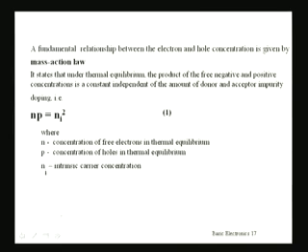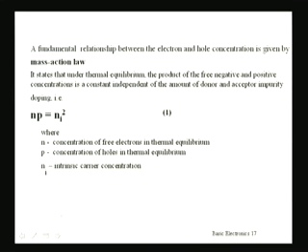Now, we will be discussing a very fundamental and very important law which gives the relationship between electron and hole concentration, and that is known as mass action law. Now, what is that law? It states that under thermal equilibrium, the product of the free negative and positive concentrations is a constant independent of the amount of donor and acceptor impurity doping.